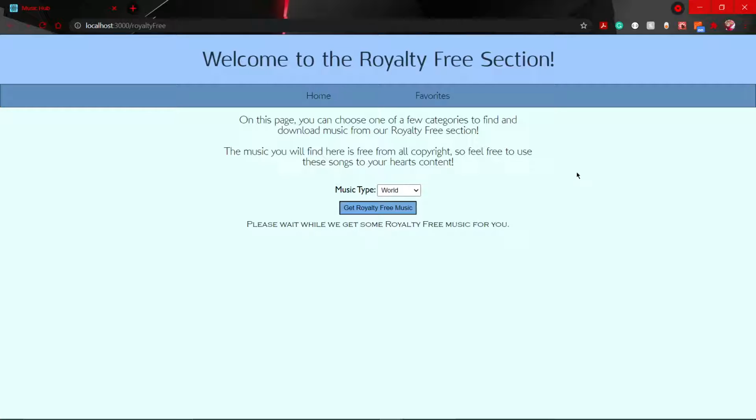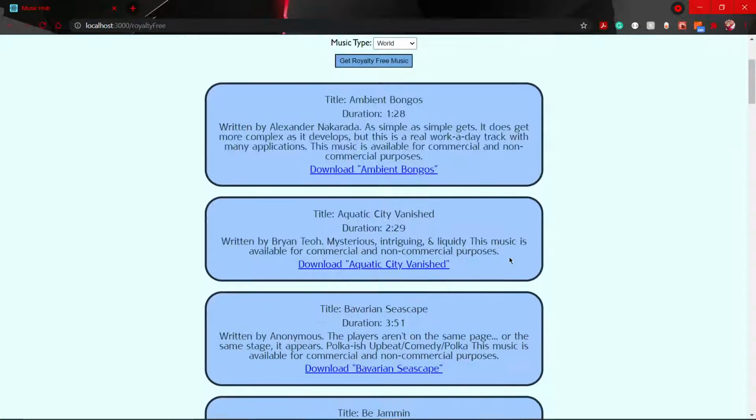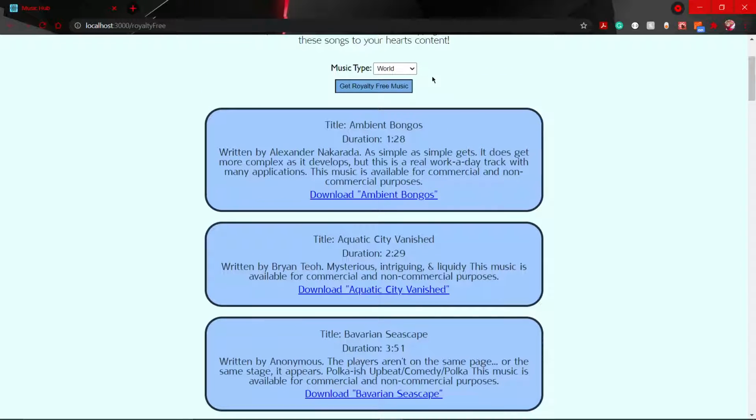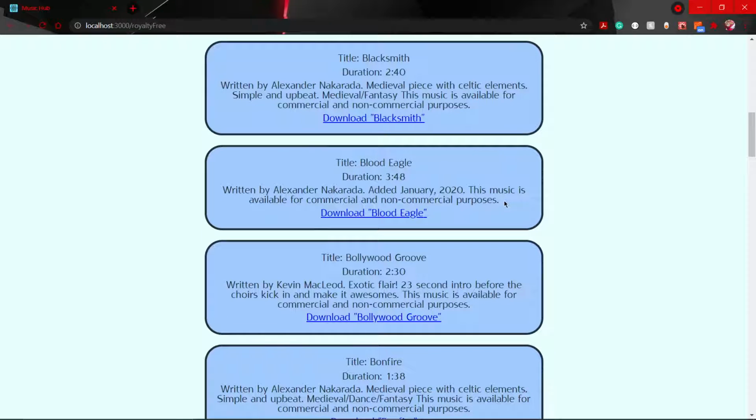This is because the API that I'm using to fetch the royalty-free music data is a little not optimized. It's not very popular, and so it's not used widely enough to be able to get the support that it needs to be effective. But you can see that it does indeed work. I went ahead and brought in all of the royalty-free music tracks for the type of World.